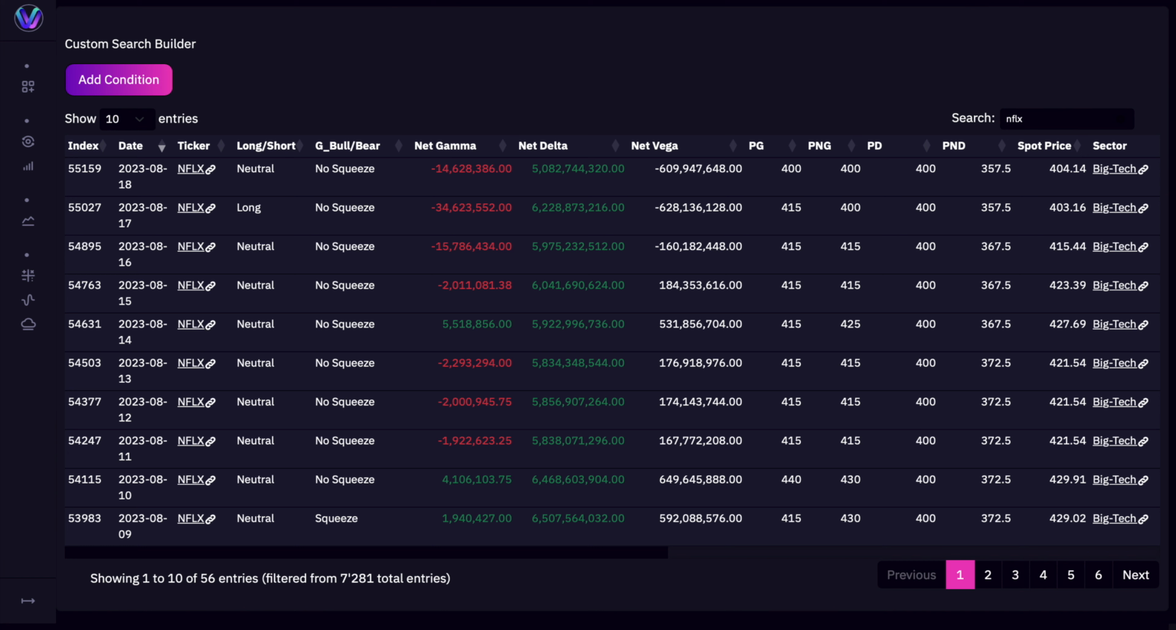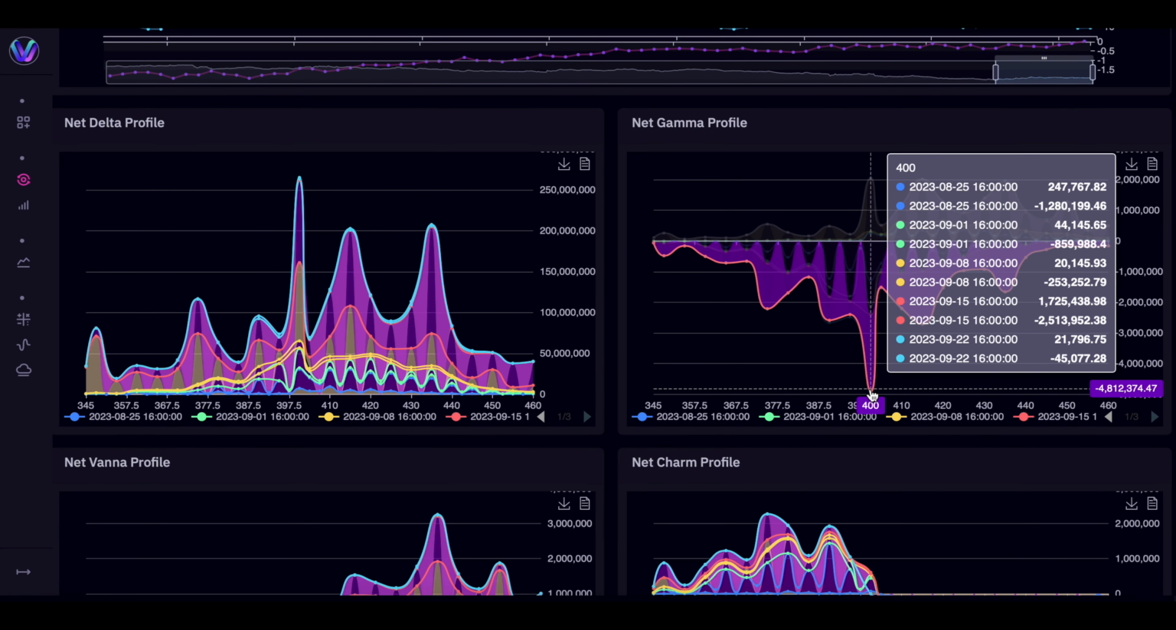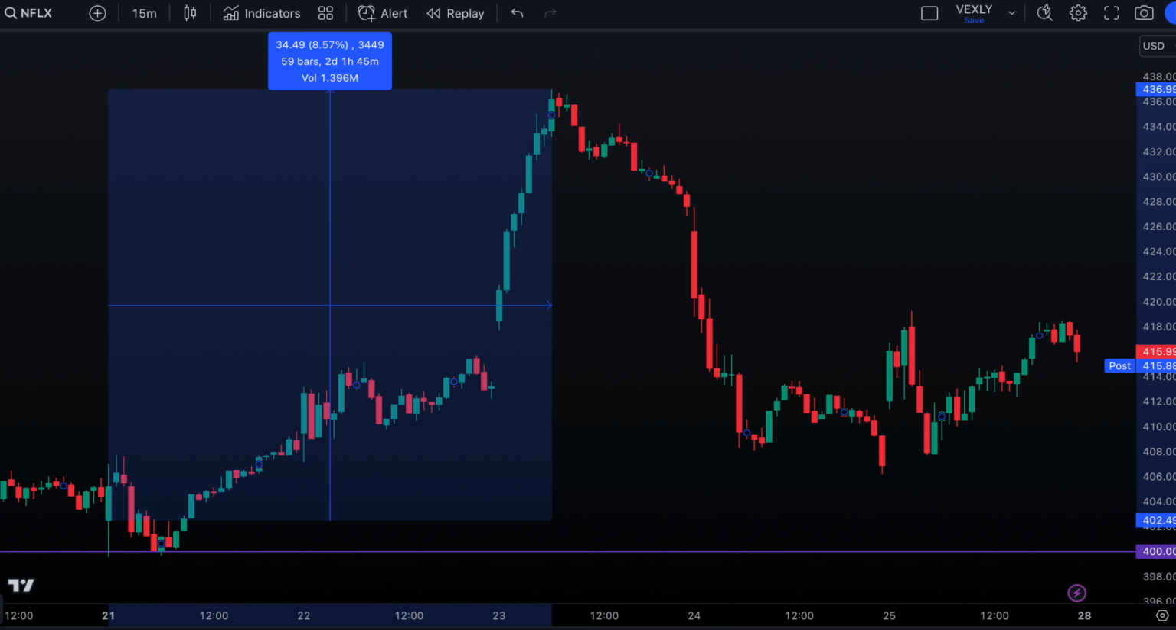For our next idea, we liked NFLX as a long last week. Our market maker model was long, and we saw on our gamma profile that 400 should act as the floor for the week, which it did. From Monday's open to high of week, NFLX was up 8.57%.